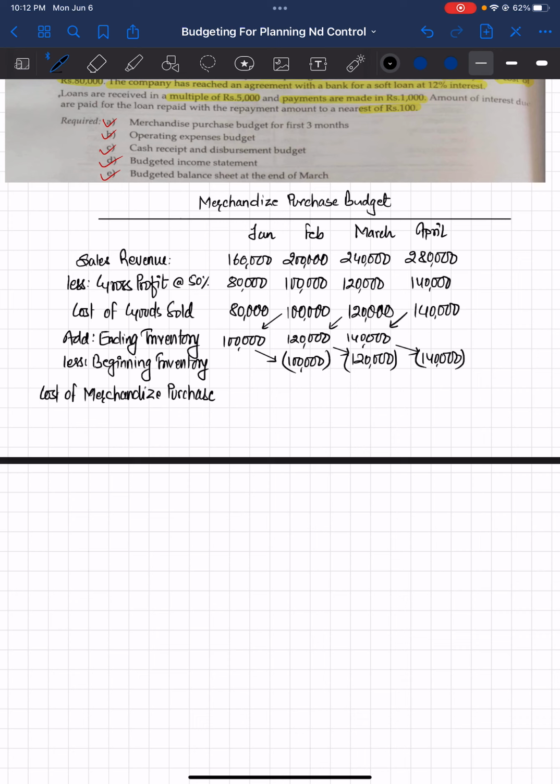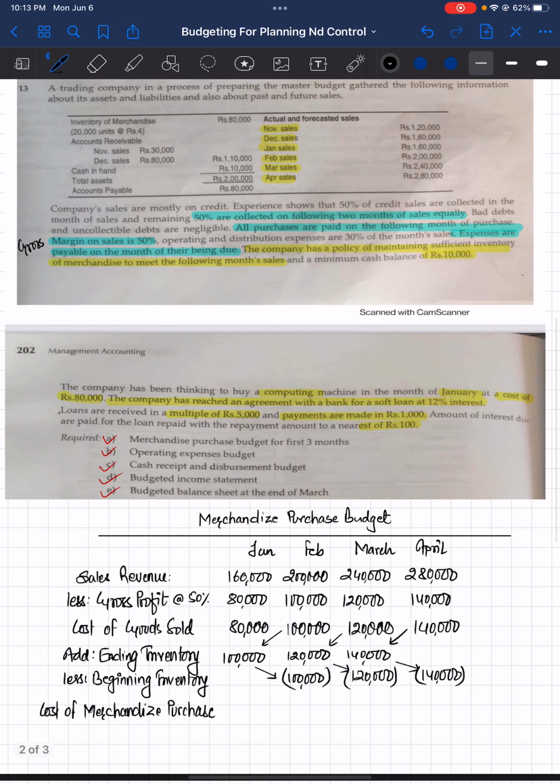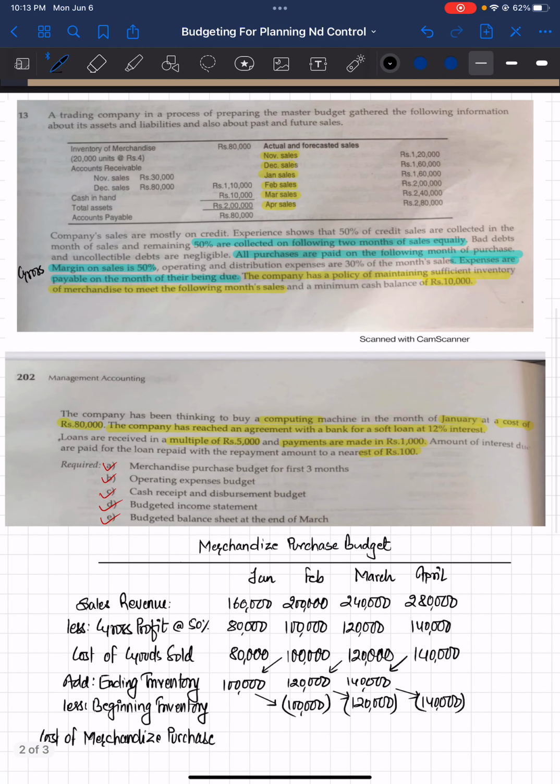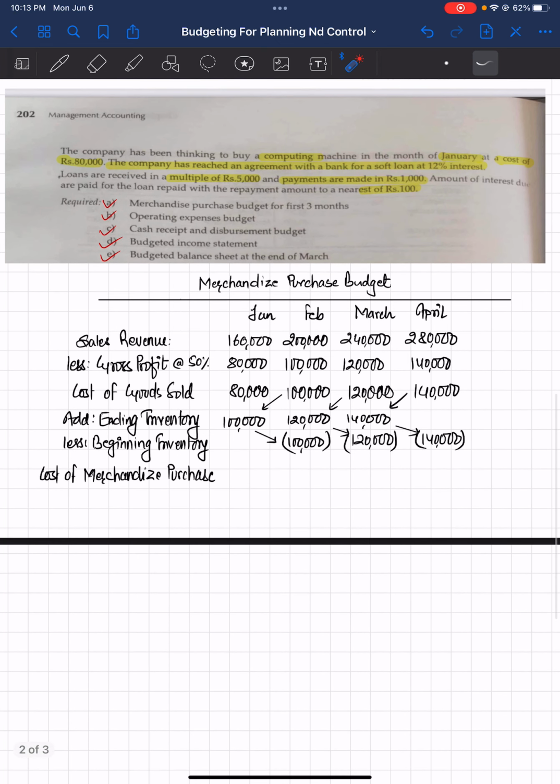You might be wondering what the amount of beginning inventory for January is. As I've said, we always go to the opening balance sheet, and in this case you see that the beginning inventory you're given is 80,000. So that will be the amount of beginning inventory here.